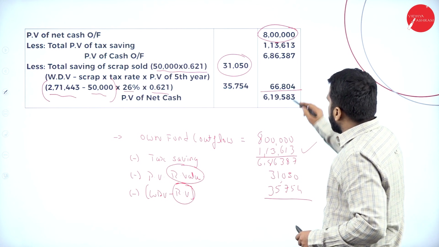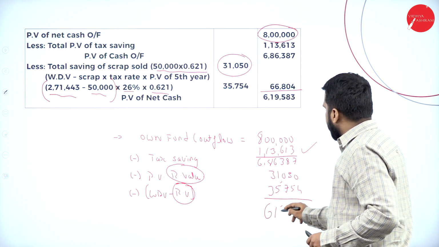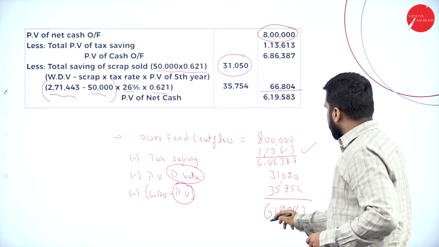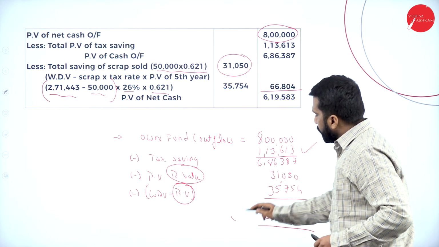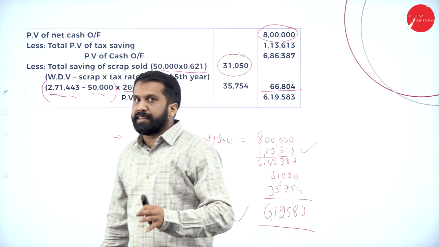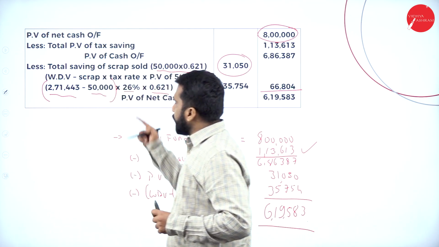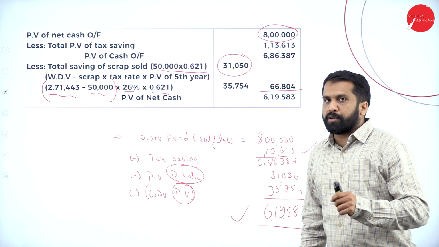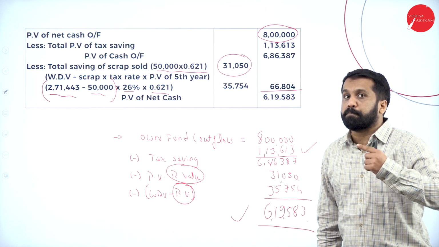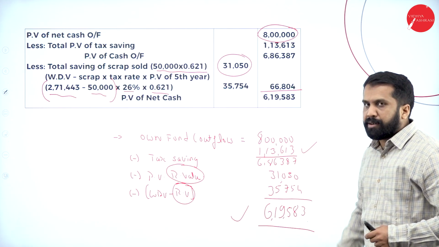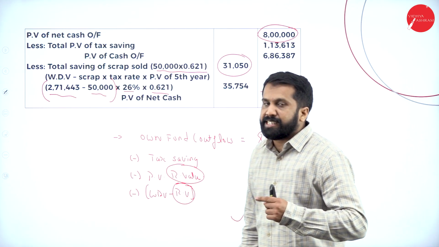Minus everything, you will get 6,19,583. So this is the cash outflow in case of own fund. Hope you got it. Good. We're done with your own fund. If you go with the own fund, you're supposed to pay an outflow of 6,19,583.